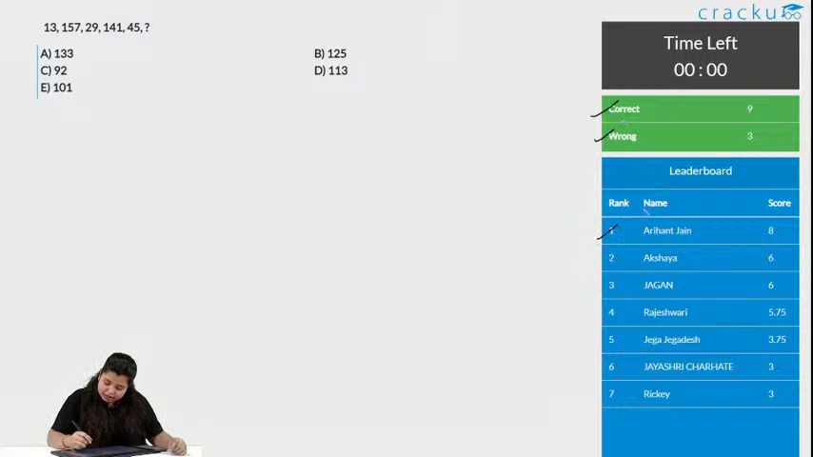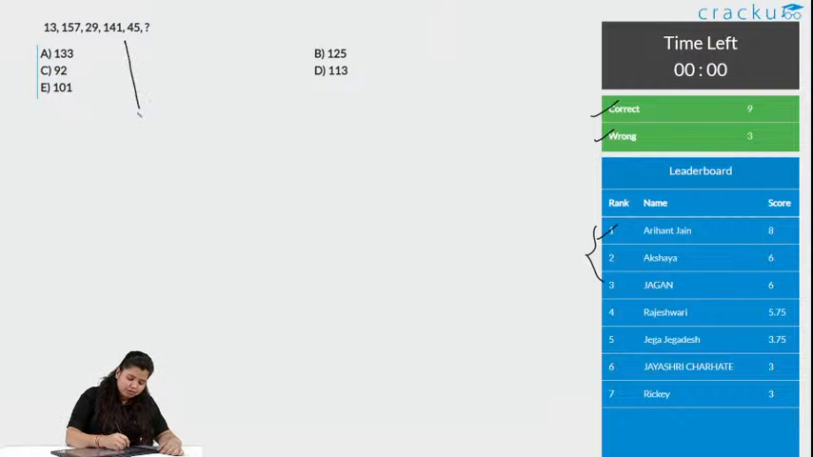Okay, with this, the top 3 people in the leaderboard are Aryant, Akshaya and Jagan. Akshaya and Jagan have the same score, but this is not the last question. We will see how to solve this question. Aparnika says option B. Let us see what the answer is.